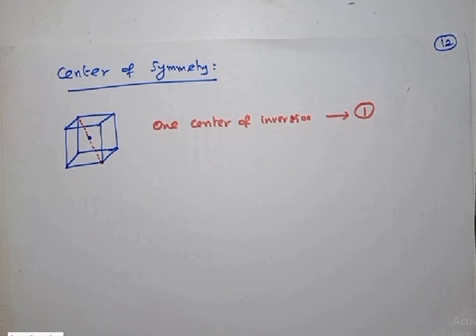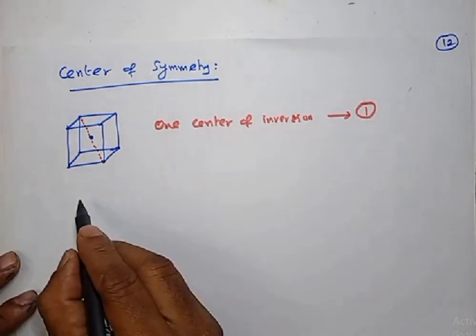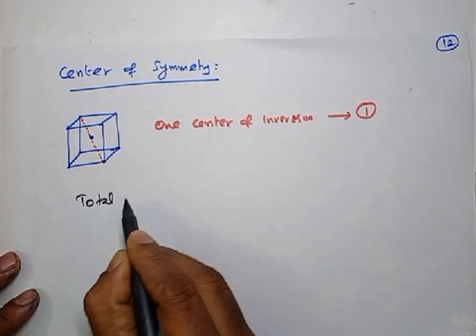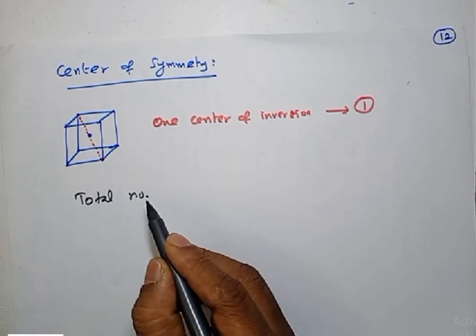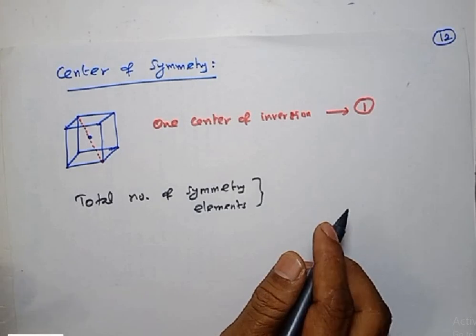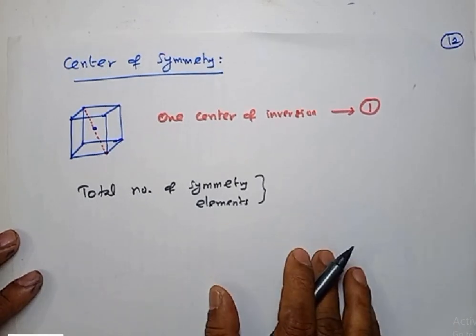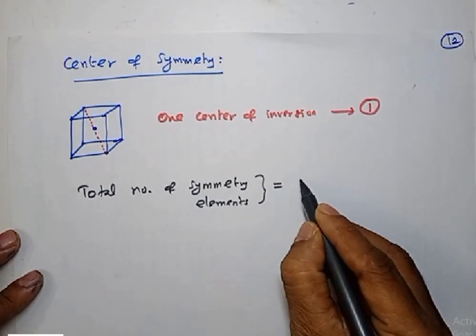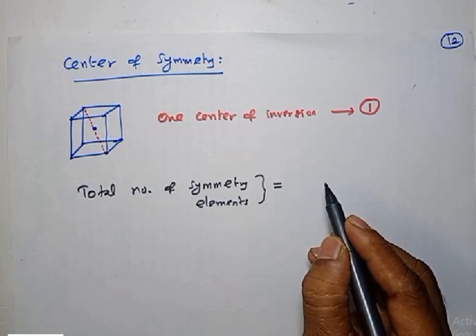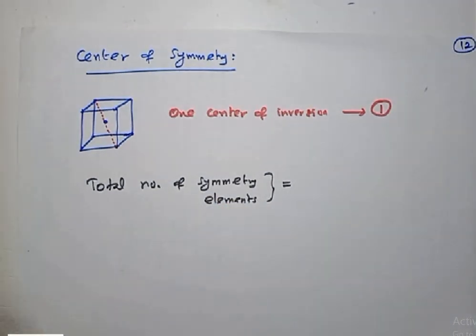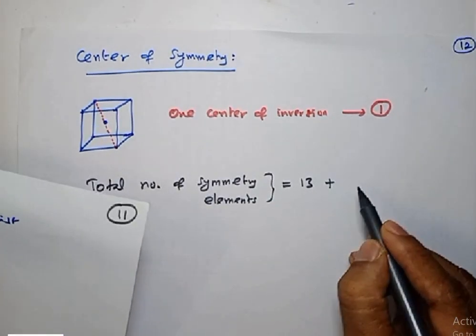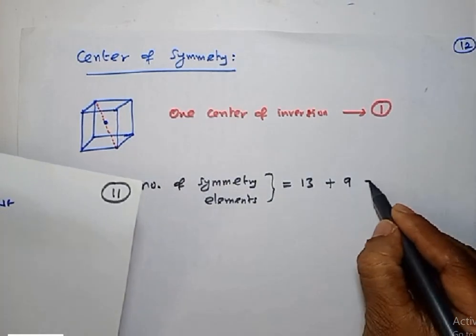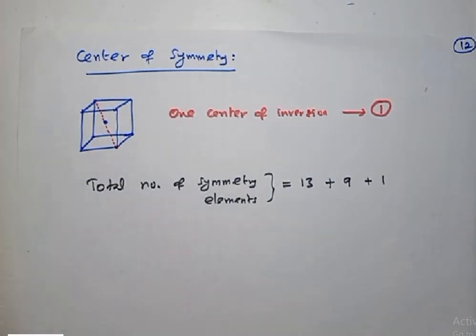Now what are the total number of symmetry elements? Take book. How many symmetry elements are there totally? Let me count. So let me go to the previous page. There are 13 axes plus 9 planes plus 1 center of symmetry.